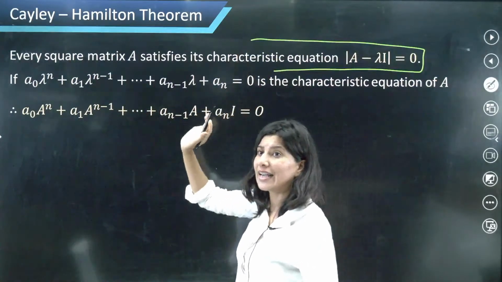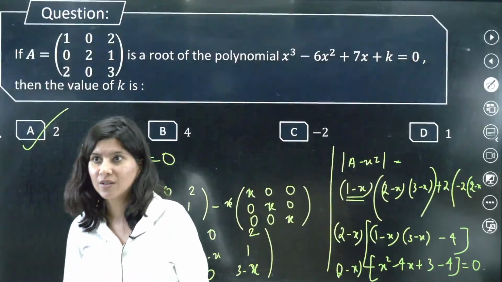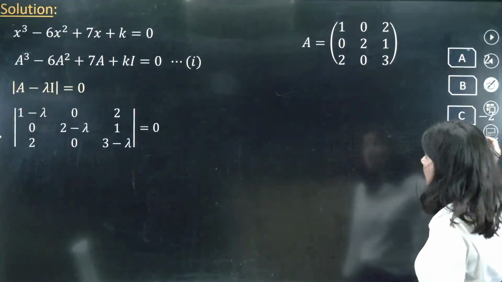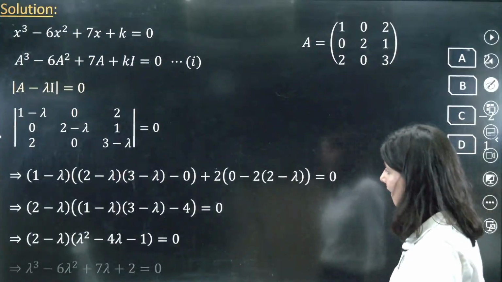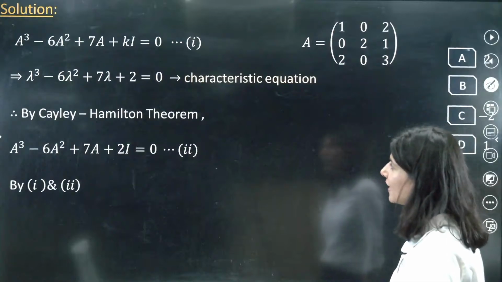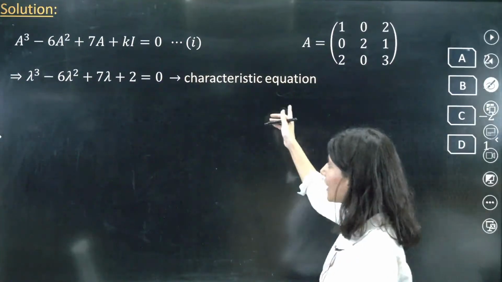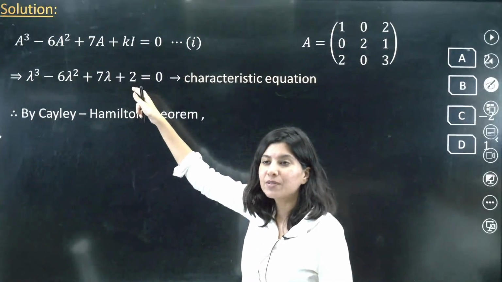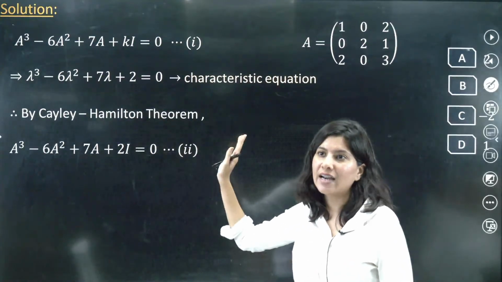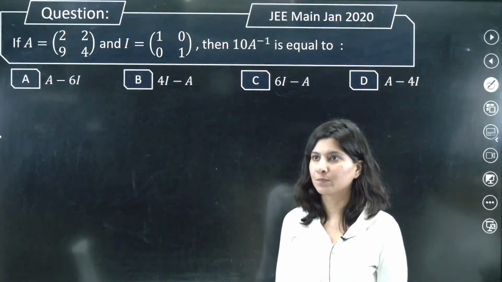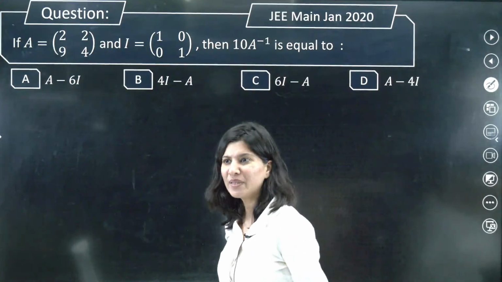That's it. This is your Cayley-Hamilton method. Okay. All right. So this is what we have already done. And characteristic equation, I hope we are clear. Now Cayley-Hamilton says, this is your characteristic equation. Once you have that equation, now substitute capital A in that, and what will you get is easy peasy.